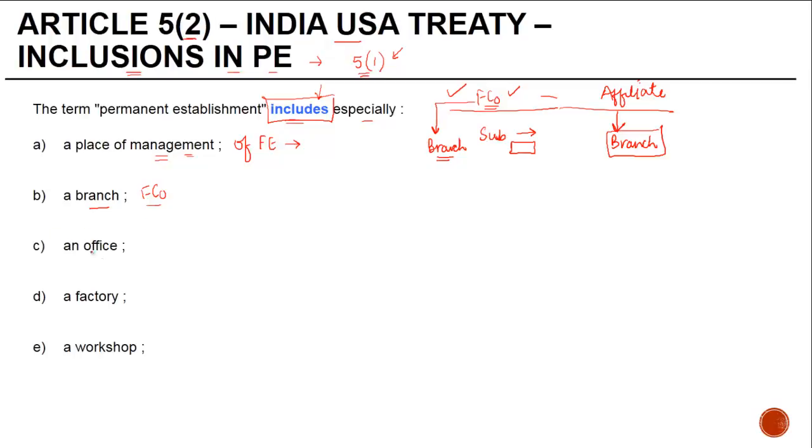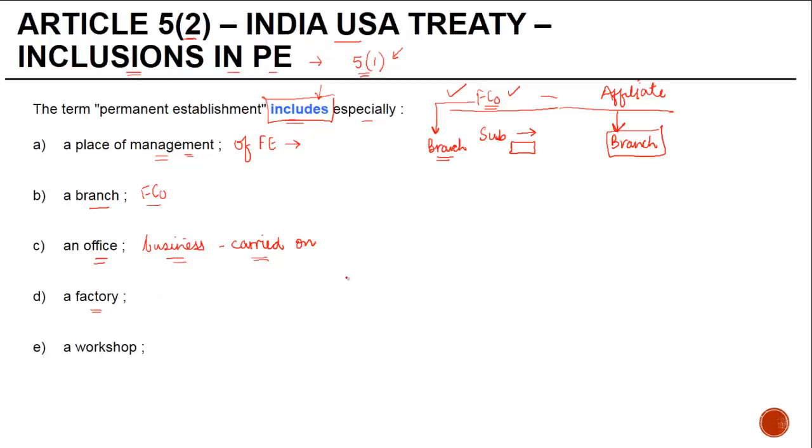An office. What kind of office? From where the business of the enterprise should be carried on. Just because you have a liaison office which is not carrying on any activity, it may not necessarily amount to a PE. A factory.